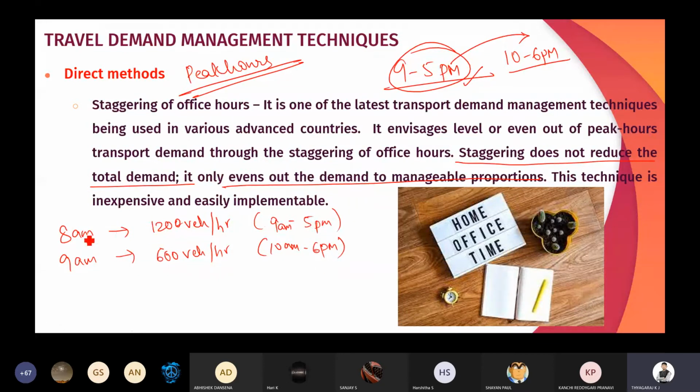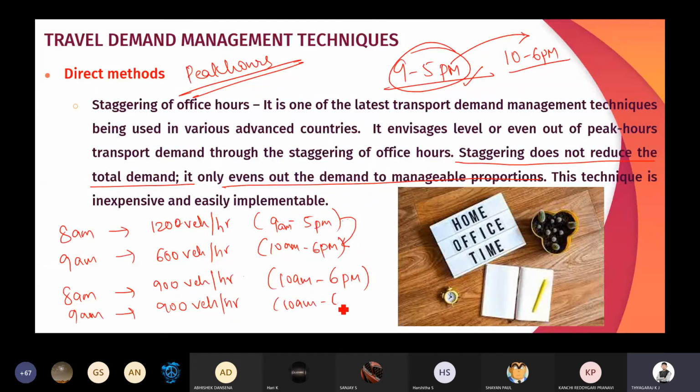So if we alter the working hours, that is if we convert this 9 a.m. to 10 a.m., then at 8 a.m. the traffic is going to reduce, that is 900 vehicles per hour. At 9 a.m. it is increased to 900, here also it is 10 a.m. to 6 p.m. So initially it was 1200, now it is reduced to 900. Initially it was 600, it is increased to 900.